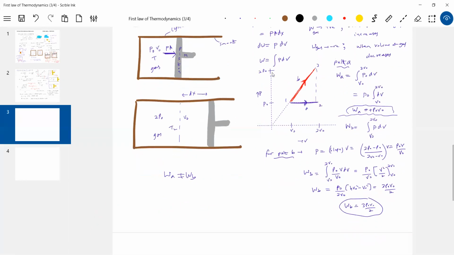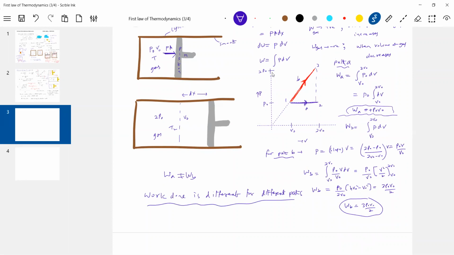So what is the conclusion I can make? Work done is different for different paths. Agree? This is B. Shall we say that work done depends on path? Okay, this is the conclusion. Let's see some other things.